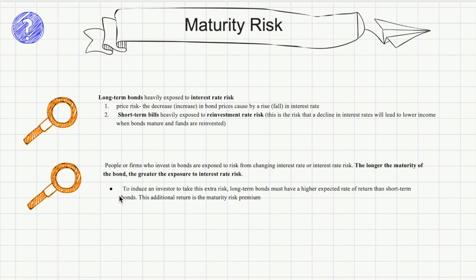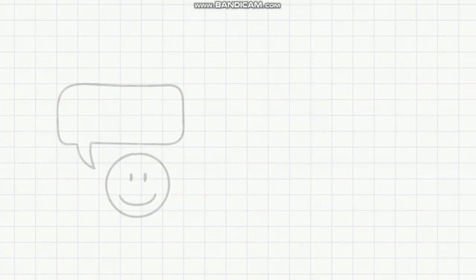Reinvested amount. The second thing is people or firms who invest in bonds are exposed to risk from changing interest rate, or we can say interest rate risk. The longer the maturity of the bond, the greater the exposure to interest rate risk. To induce an investor to take extra risk, long-term bonds must have a higher expected rate of return than short-term bonds. This additional return is the maturity risk premium.